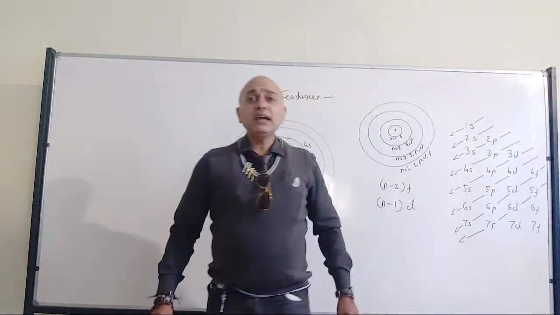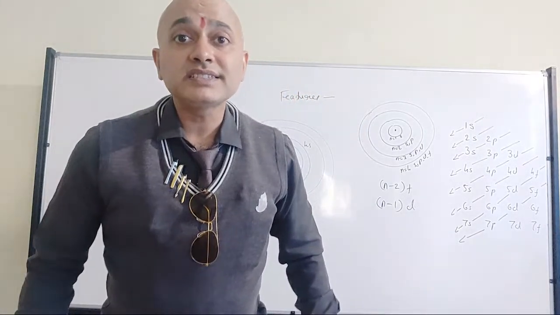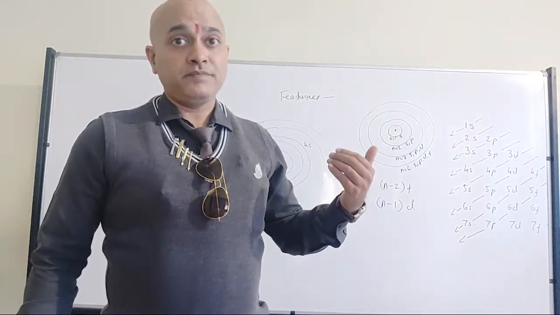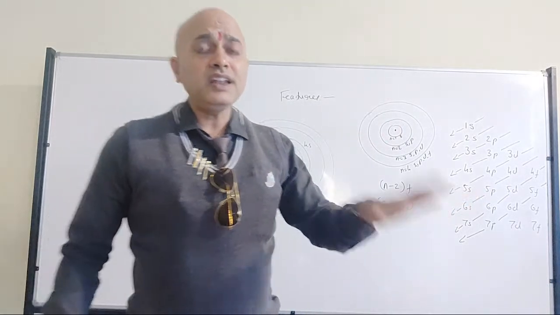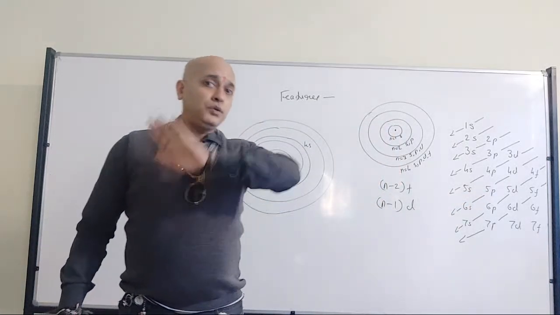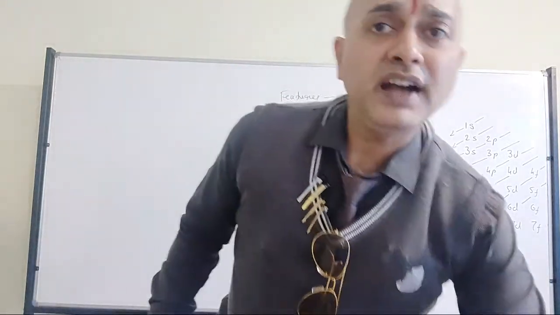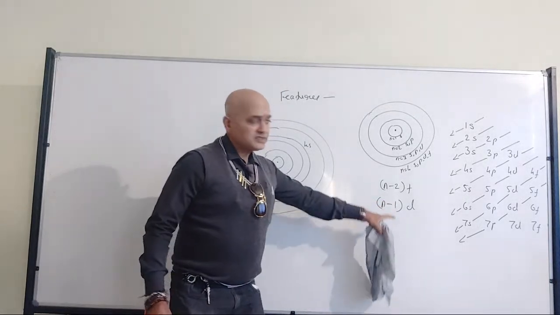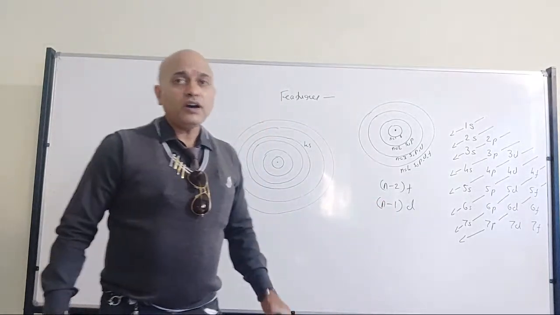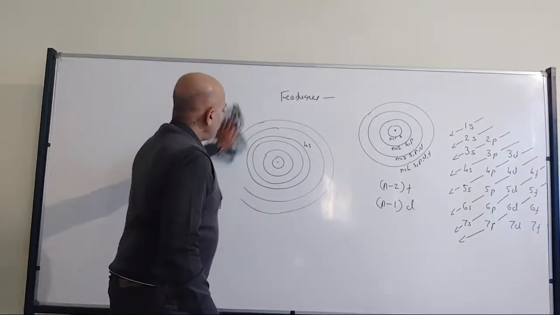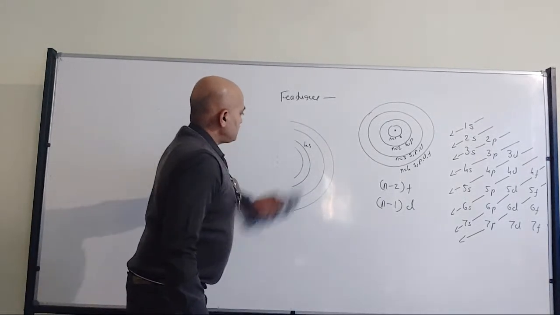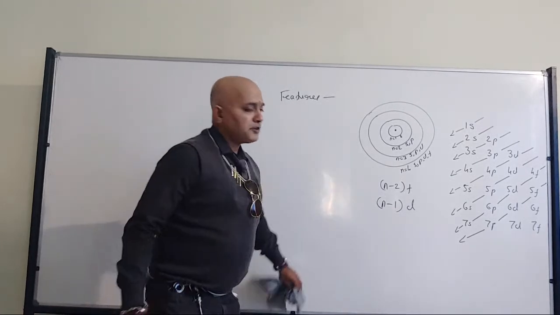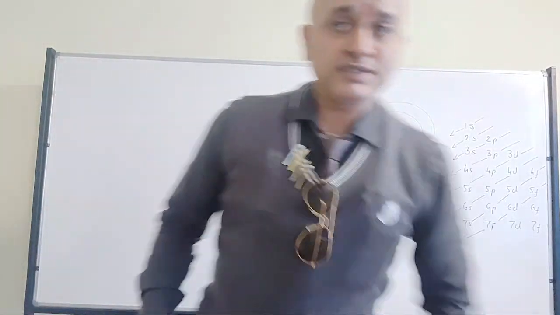So therefore, for elements having energy level 6 and 7, only in those elements is the F subshell getting filled up. If you understand this, then you can easily understand the whole periodic table concept. Fine? So I have written (n-2)f and (n-1)d. All of you have understood? Now, in detail, I will talk about the periods and groups.